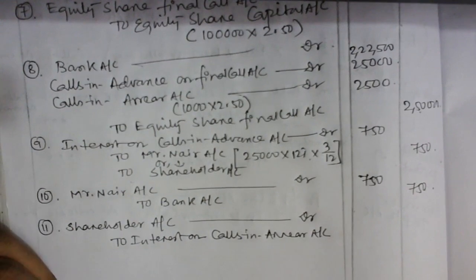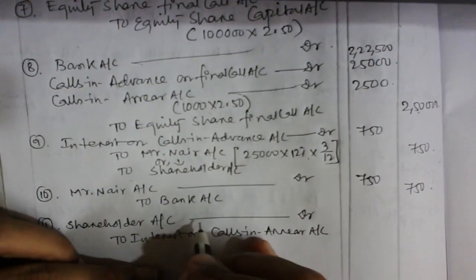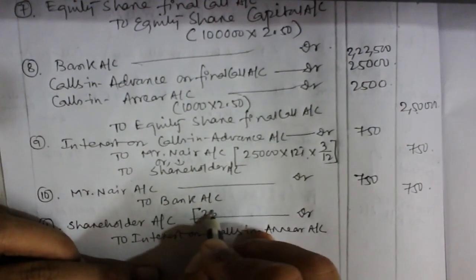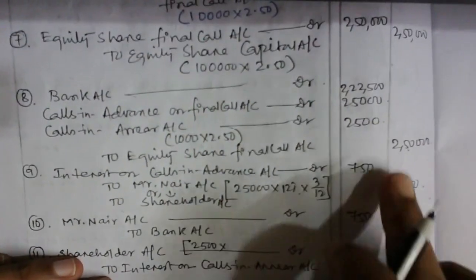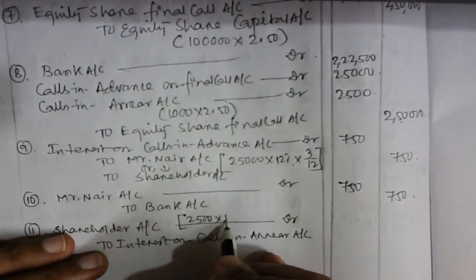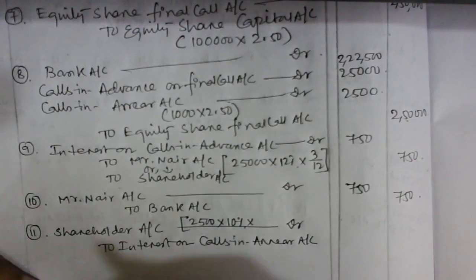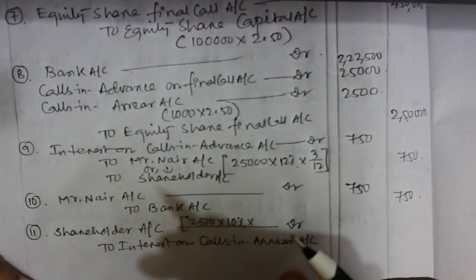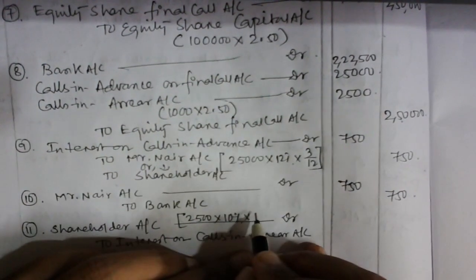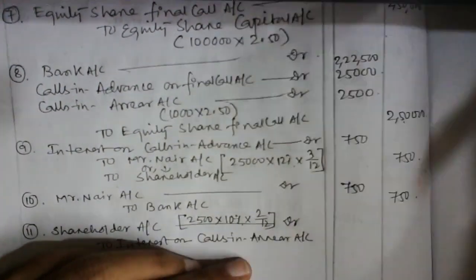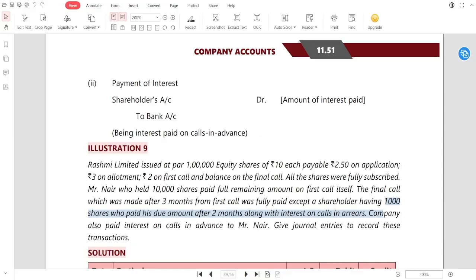So how much is that? Obviously you can calculate easily. Here 2,500 is the calls in arrear money, into 10% because nothing is given. And after how many months has the shareholder paid the calls in arrear money? After 2 months, it's given. Let's check it out: 1,000 shares paid the due amount after 2 months along with interest on calls in arrear.